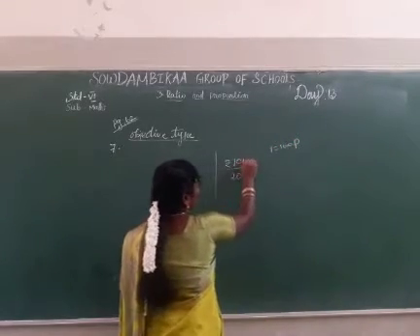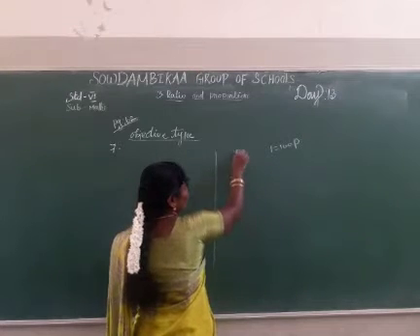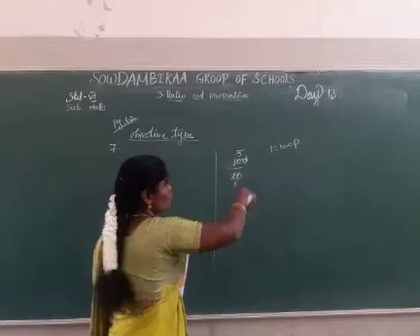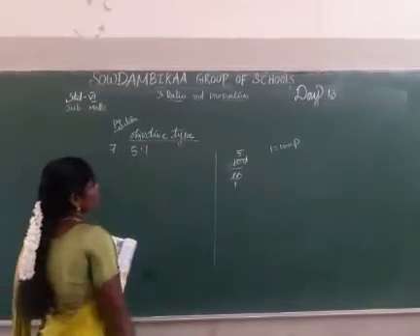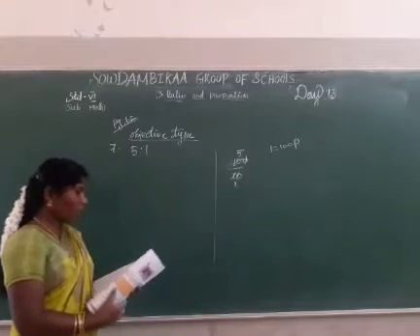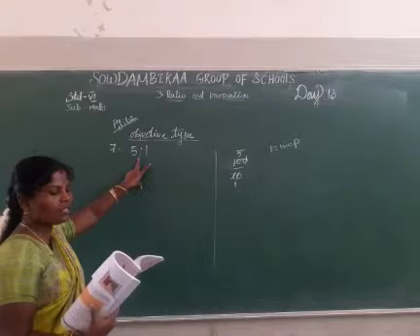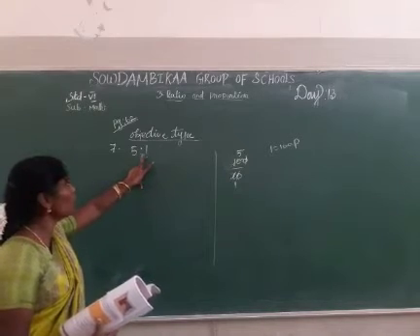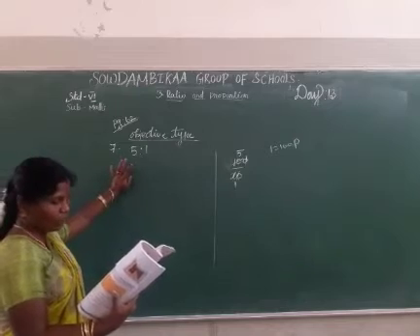So now 100 paise divided by 20 paise. 0 0 cancel. 1 2 is 2, 5 2s are 10. So the ratio is 5:1. Then compare the true or false: one of the terms in a ratio cannot be 1. Here it can be 1, so the answer is false. The seventh one, the answer is 5:1.